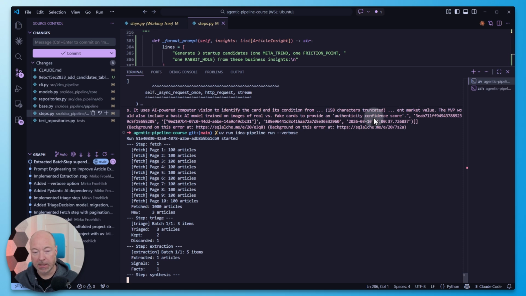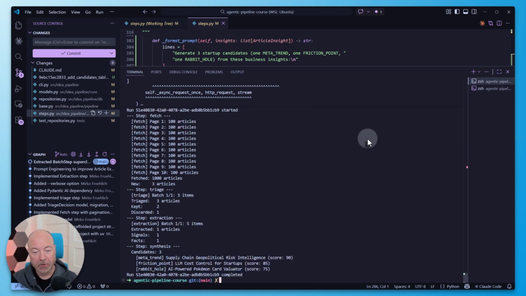Now it's running synthesis. Okay, there we go. It finished successfully, gave us 3 candidates, and printed a nice summary here. So we have a meta trend, supply chain geopolitical risk intelligence, with a score of 90; a friction point, LLM cost control for startups; and a rabbit hole, AI-powered Pokemon card valuator. Oh, that sounds interesting. So, perfect.